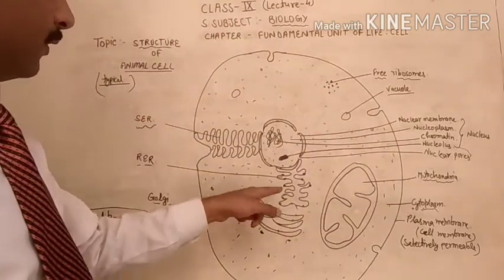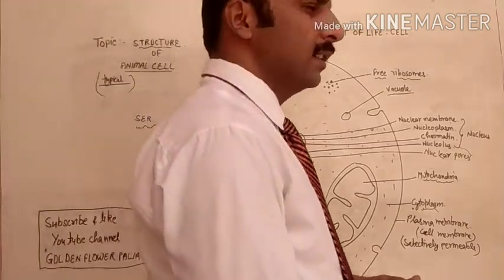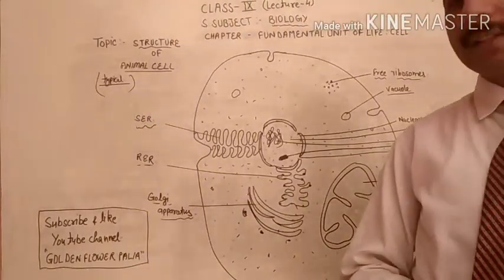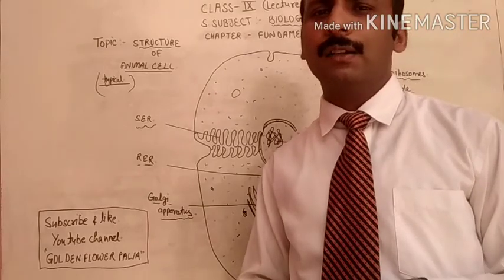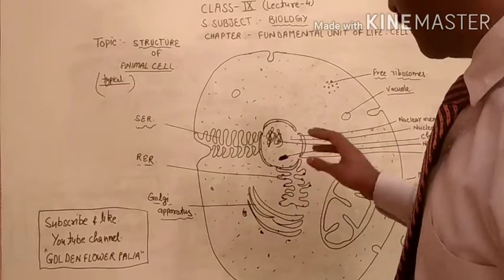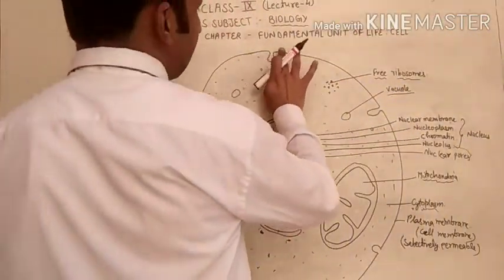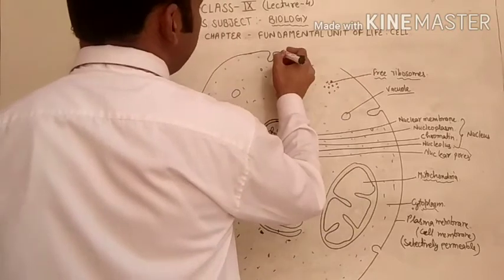The ribosomes which are fixed on the endoplasmic reticulum are considered fixed ribosomes.